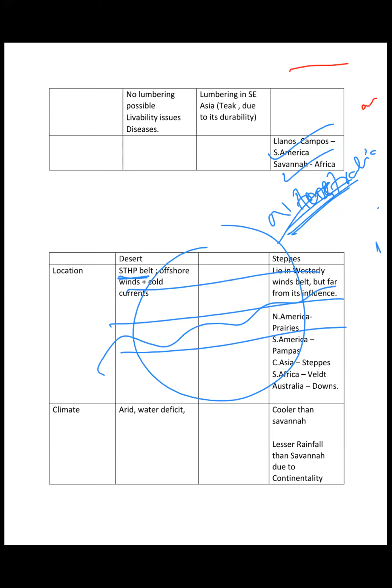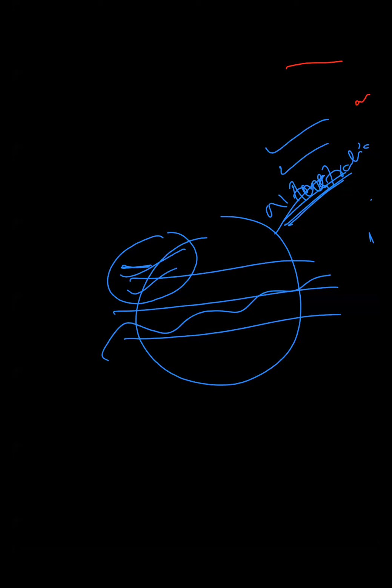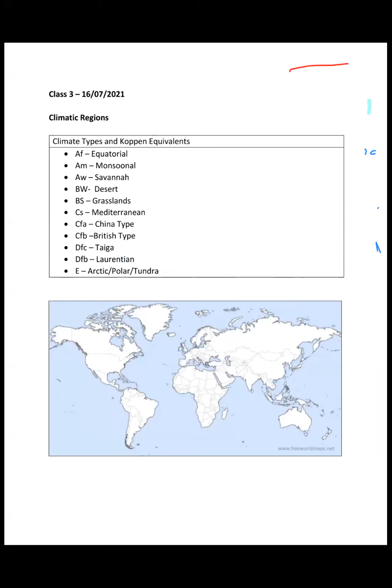Next is the desert type of climate: the subtropical high pressure belt and the offshore winds plus the cold currents. We discussed this, and location we will be seeing now. See the location of deserts. Basically there are two types of deserts which have been discussed in GC Leong.